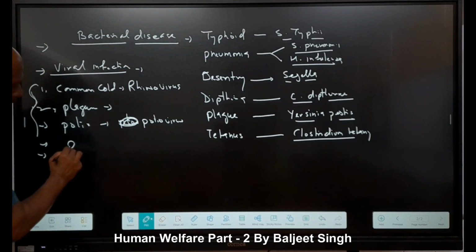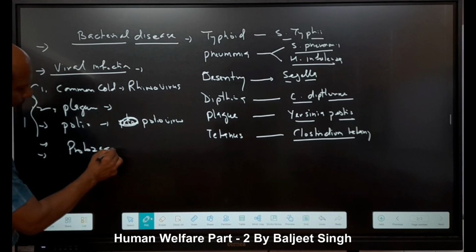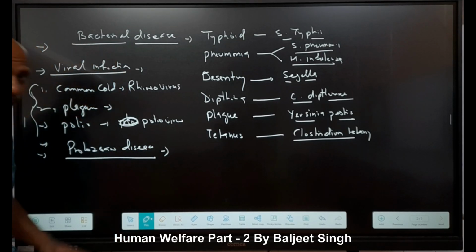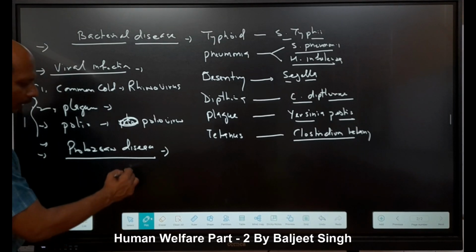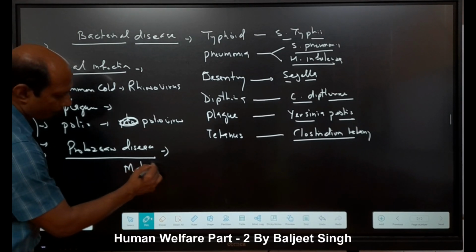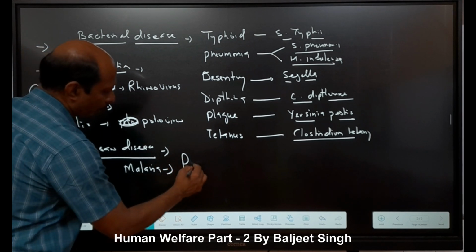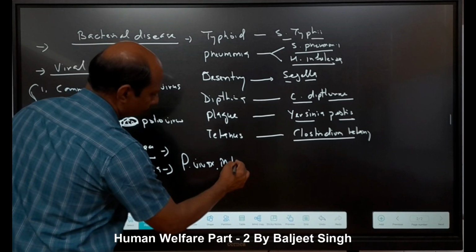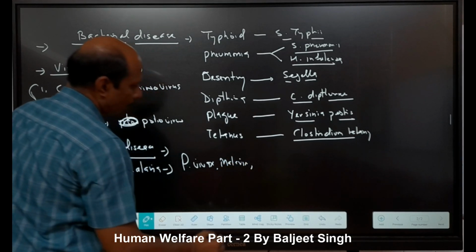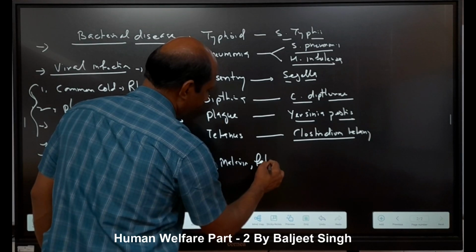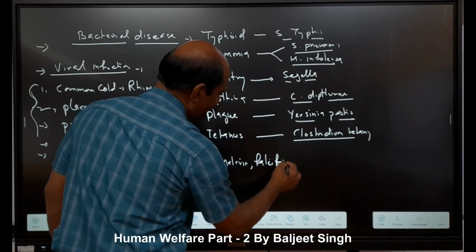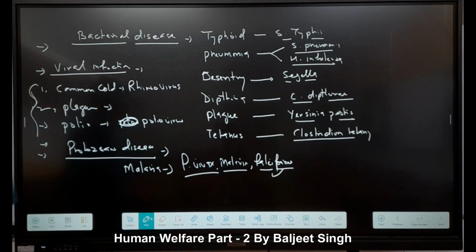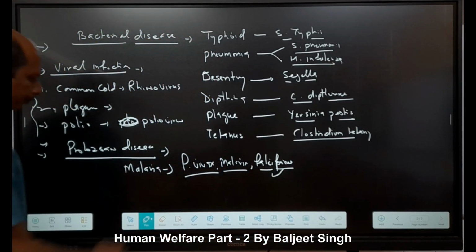Protozoan diseases. Two protozoan diseases are given. First one is malaria, through Plasmodium vivax and falciparum, in which falciparum is the most notorious, or fatal.